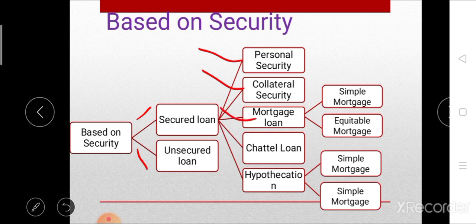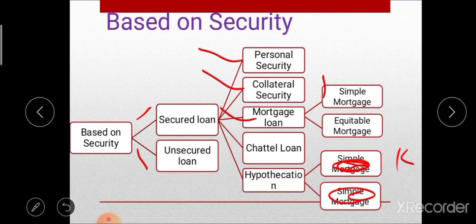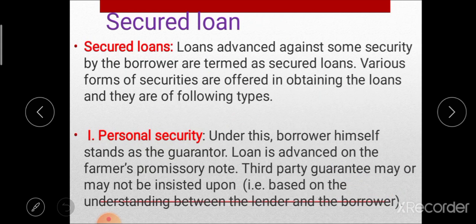The mortgage loan is again divided into simple mortgage and equitable mortgage, then chattel loan and hypothecation. The hypothecation loan is again subdivided into key loan and open loan. So we will see one by one these different types of secured loan.